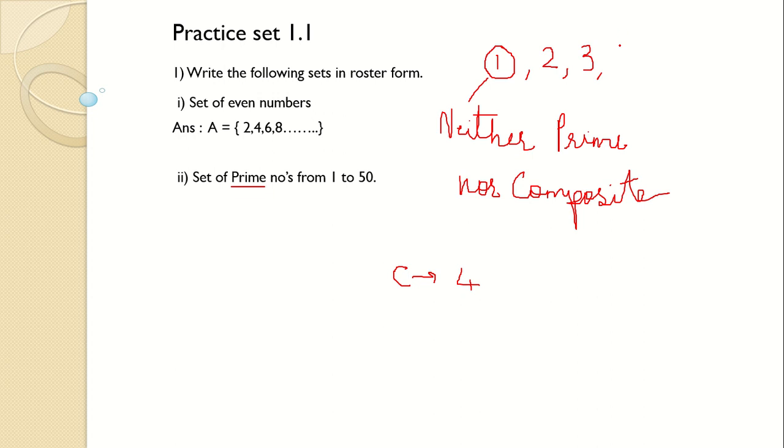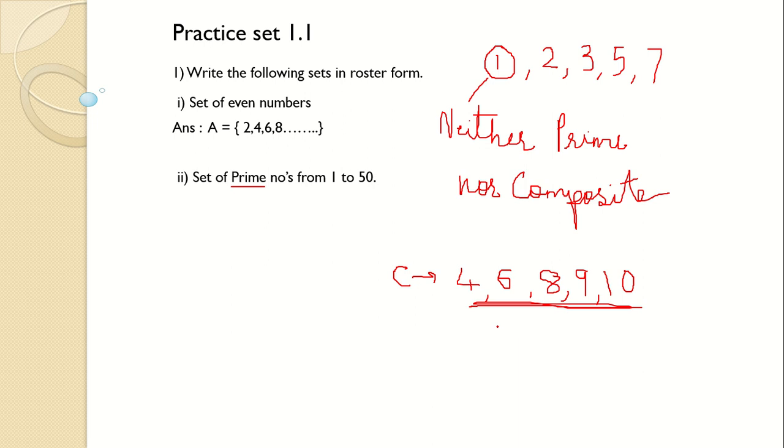Then 5 is going to be prime again. 6 is composite because 6 is divided by 2, 6 is divided by 3. Then 7 is prime. 8 is composite. 9 is again composite. 10 is also composite. So like these you have to go on finding all the prime numbers. These are all the composite numbers that I have written down here.